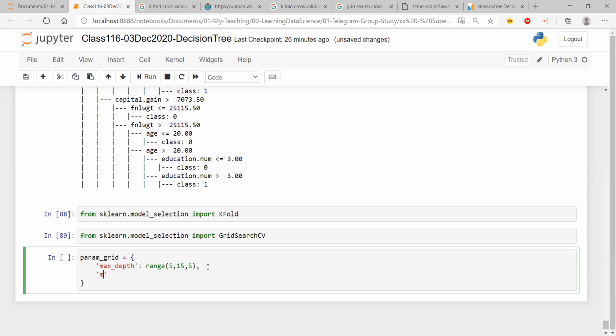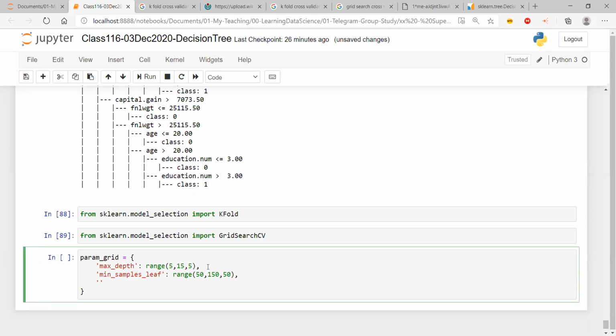Then I will select min samples leaf. How many minimum number of samples should be there in a leaf? I say range 50 to 150 with a gap of 50, right? Then I will take my third one, which is going to be min samples split. I'll just take the same range to make things simpler.